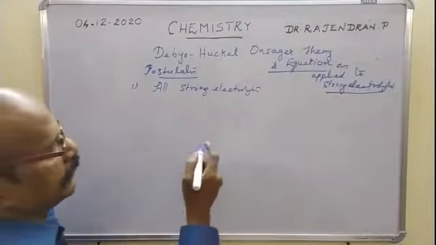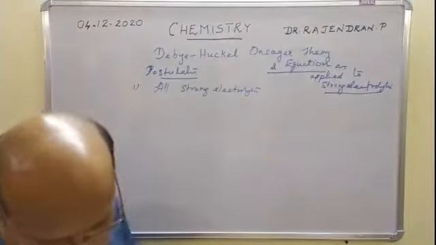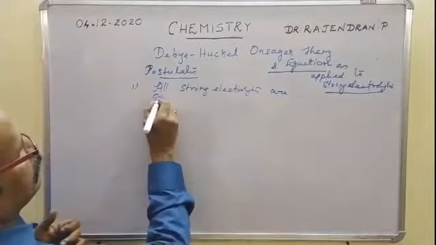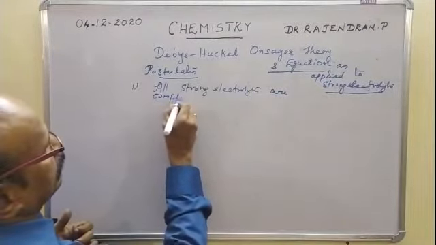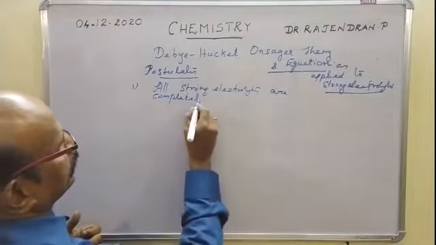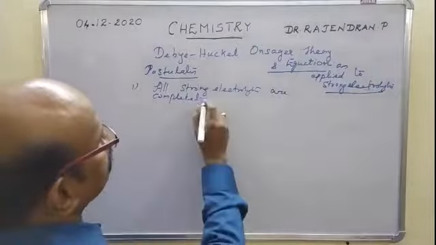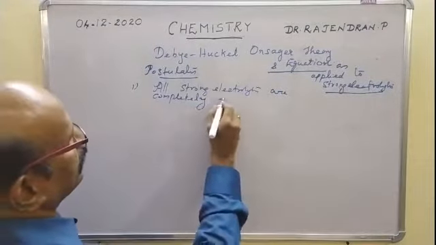All strong electrolytes are completely ionized.